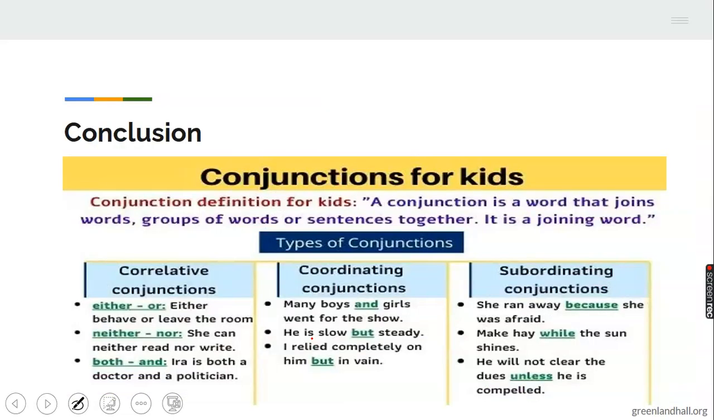Okay. Now, in conclusion, conjunction for kids. Like I said before, a conjunction is a word that joins words, groups of words, or sentences together. In other words, conjunction is a joining word. We have told you before also that we have three types of conjunction: correlative conjunction, coordinating conjunction, and subordinating conjunction. And I can see the examples written down there: either or, neither nor, both and. Then under coordinating we have and, but, and under subordinating we have because, unless, and while.